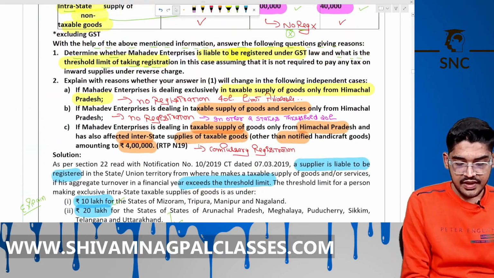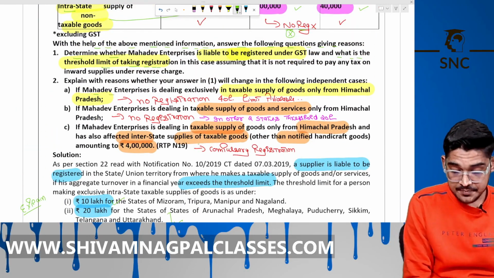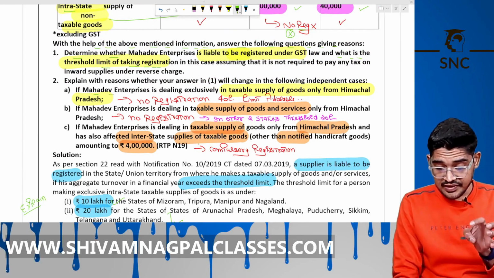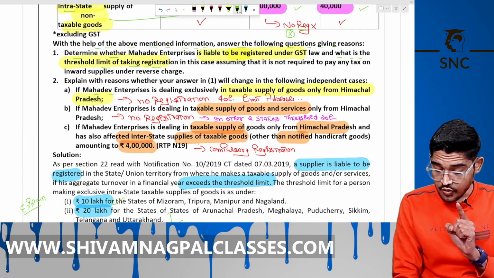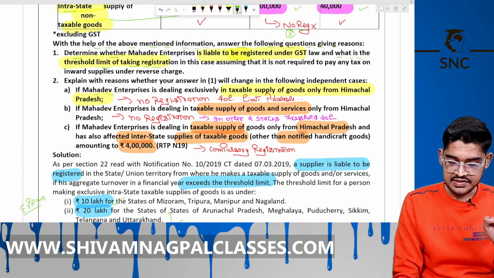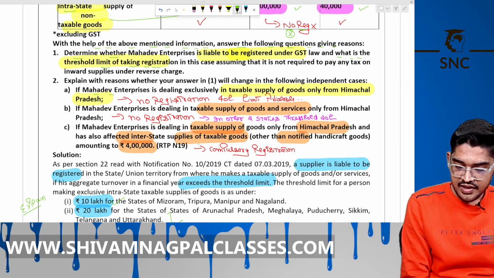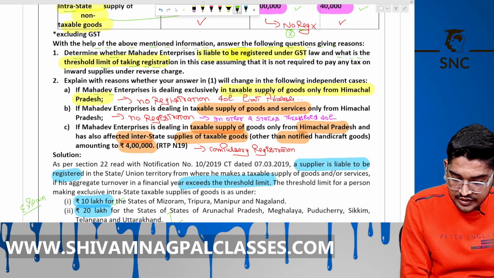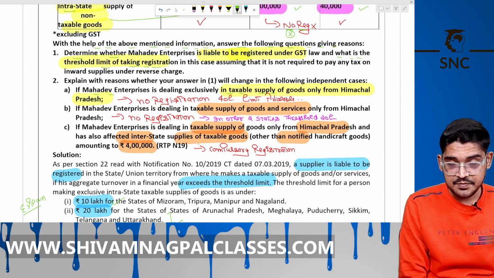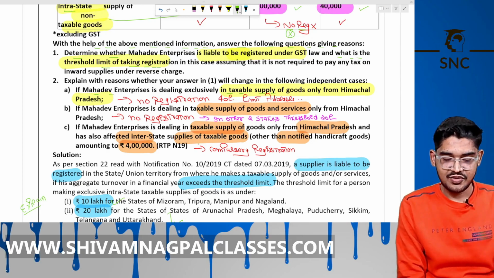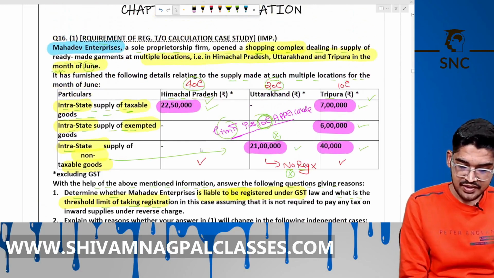If Mahadev Enterprises is dealing exclusively in taxable supply of goods only from Himachal Pradesh. What they are saying is that he is selling only taxable goods from Himachal Pradesh worth 22 lakh.